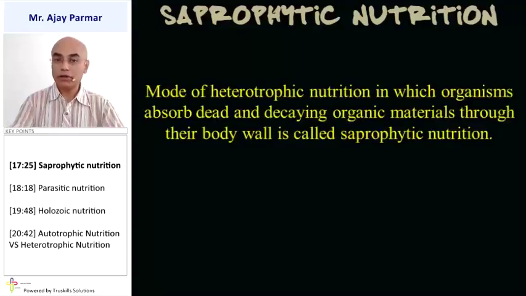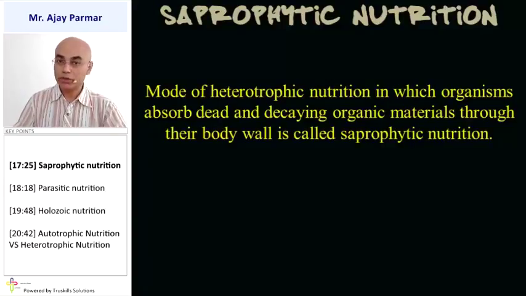Let us study about saprophytic nutrition. It is the mode of heterotrophic nutrition in which the living organisms absorb nutrients from dead and decaying organic materials. That means from the dead parts and the decaying parts of some other living organisms. They derive their nutrition in the form of organic materials through their body wall. That is considered to be the saprophytic mode of nutrition.